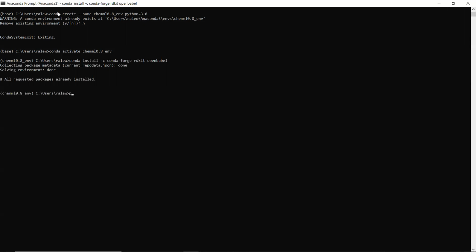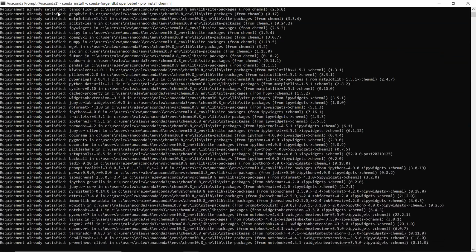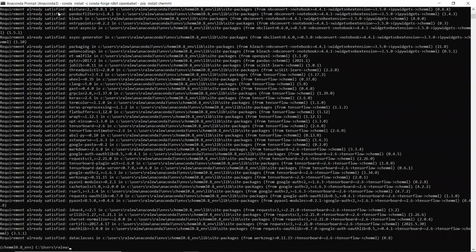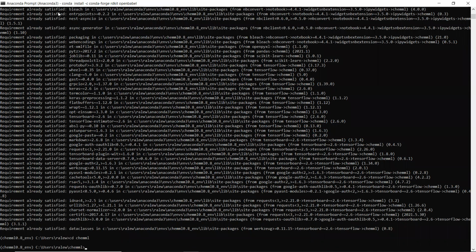At this point, we'll do pip install ChemML, bringing all the downloads along with ChemML. I like to move into the ChemML folder, keep things neater. And then start Jupyter Notebook.